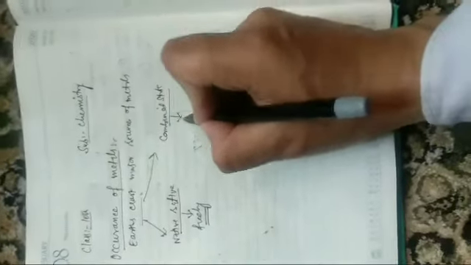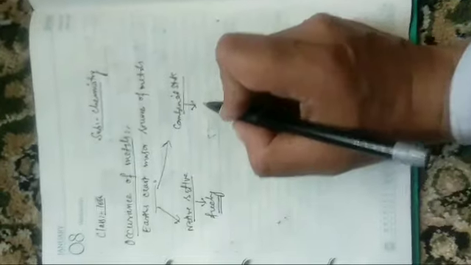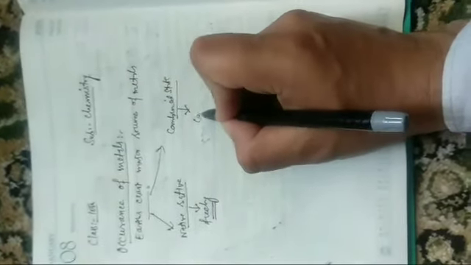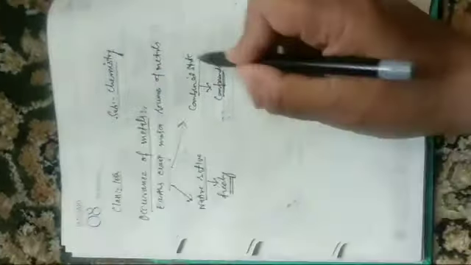Generally in this Earth's crust, metals are present in two states, either in native state or in combined state. Native state is that state in which metals exist freely. That is free state of metals. Whereas in combined state, metals are combined with some other elements and result in the form of compounds or other substances. So mostly the metals exist in the combined states.